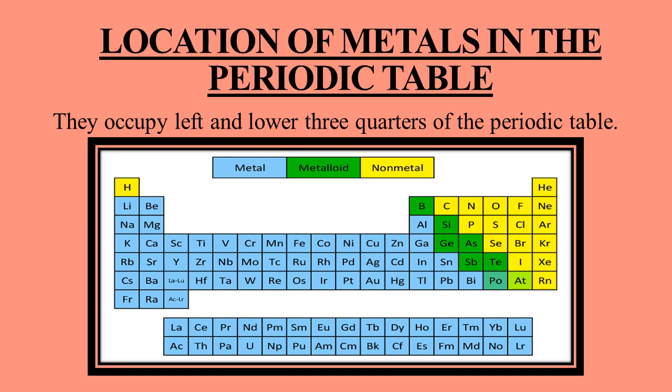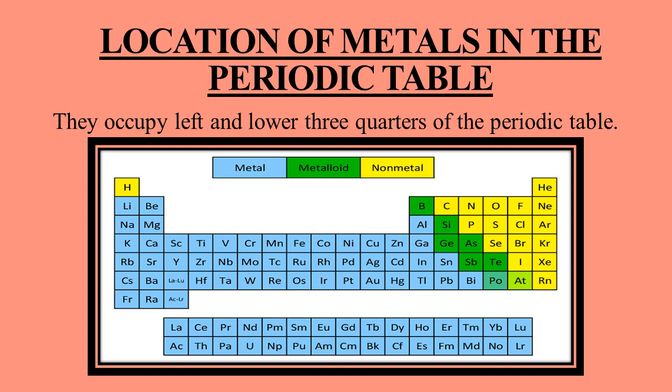Metals occupy the left side as well as the lower side of the periodic table. Most of the periodic table is covered by metals. You can see all the elements in the blue boxes are metals, meaning metals occupy the larger part of the periodic table. They occupy 3/4 of the periodic table. If you divide the periodic table into four parts, three parts are the metals.